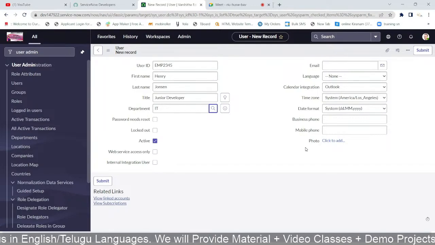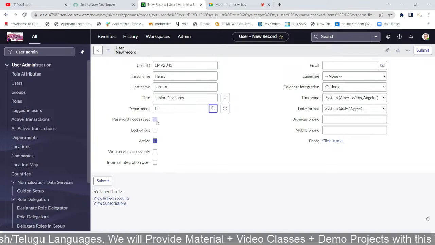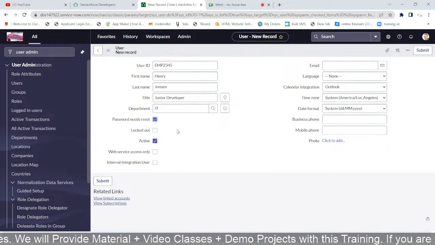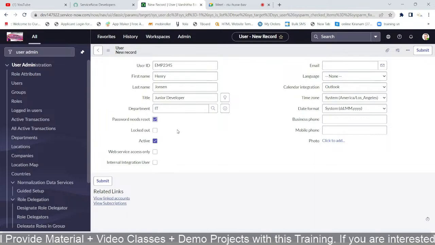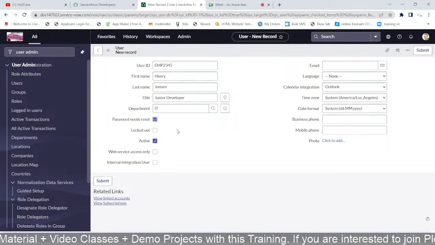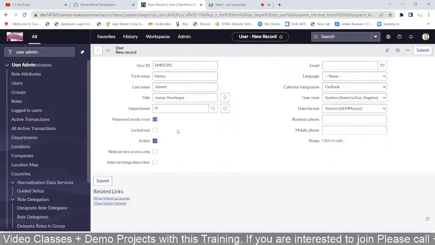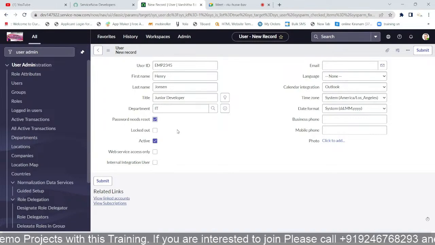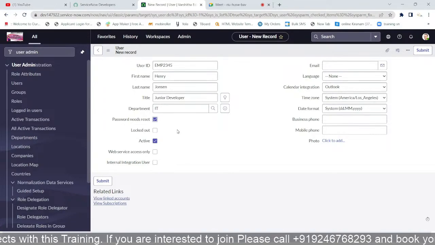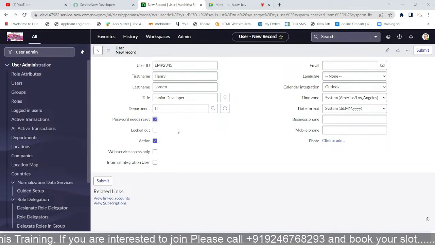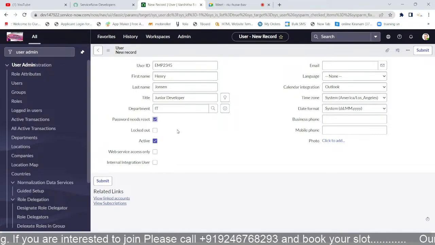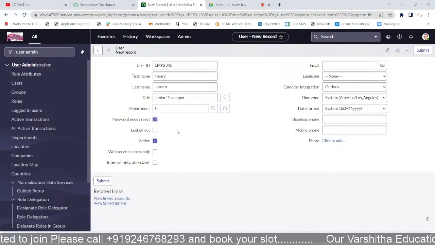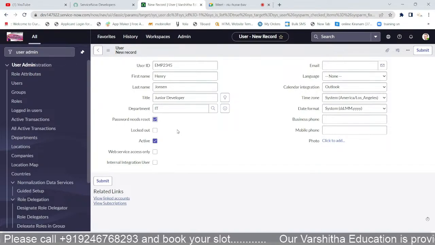So that's why when I click on this checkbox, what happens? When an employee, like the user Henry Johnson, enters for the first time, that screen will ask that the password needs to be reset. So they will ask for a new password. The form will ask to create a new password because it's your first login. So you can create your own password. That's why when I check this, the user can create their own password. So that is one reason.